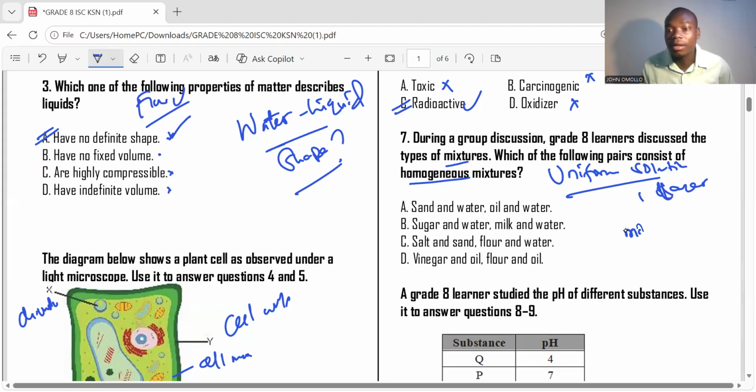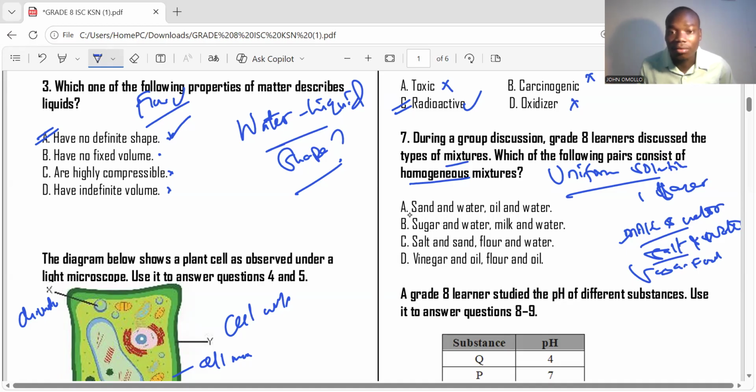For example, when you have milk and water, or when you have salt and water, and when you have sugar and water. This particular substance, milk and water, will only form one layer. Salt and water, salt will dissolve in water and the entire substance becomes liquid. Sugar and water, again, the substance dissolves and they form only one layer. So which one consists of homogeneous mixture?